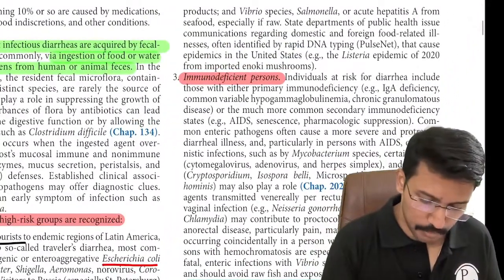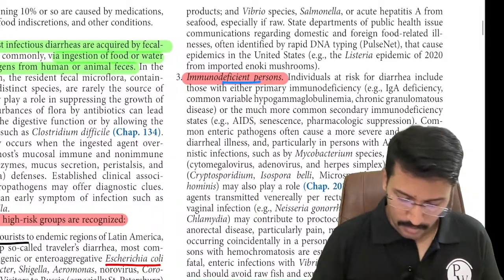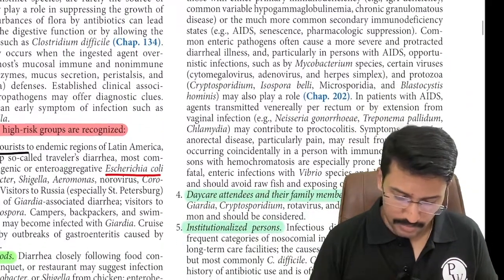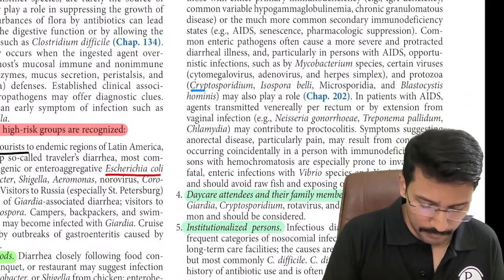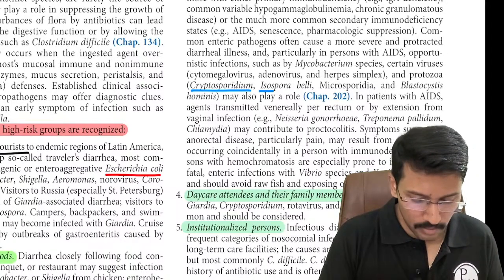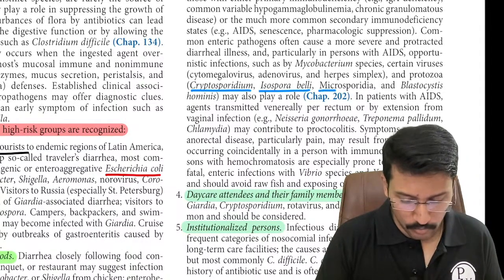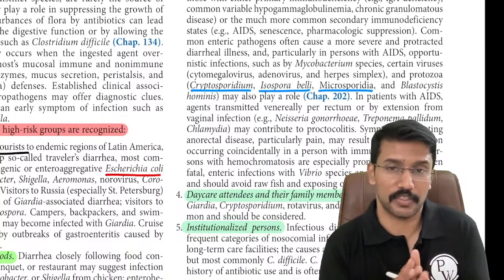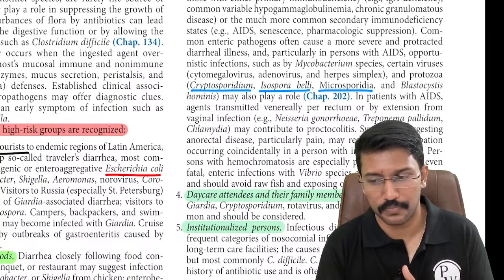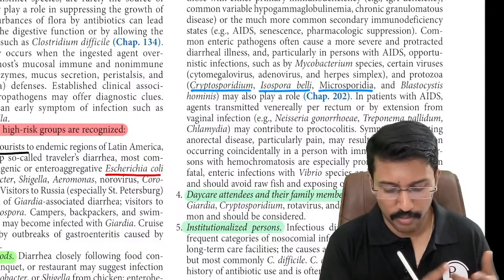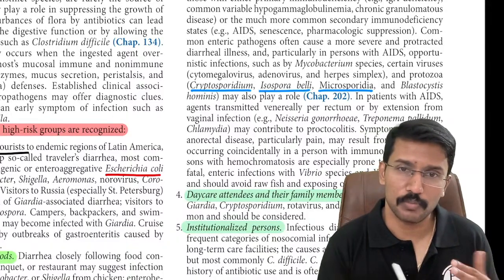So immunodeficient persons are another risk factor. And particularly, I want you to remember that these patients are at increased risk of getting infected with Cryptosporidium, Isospora belli, and Microsporidia. These are again common infections that we see in HIV individuals, right? What are those? Cryptosporidium, Isospora belli, and Microsporidia.